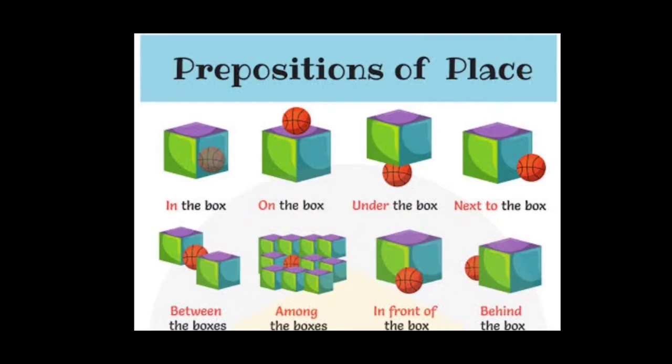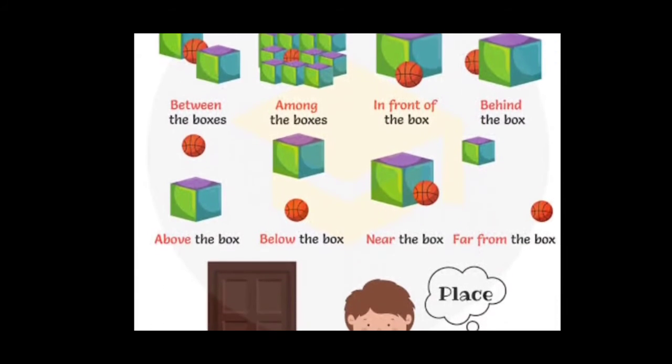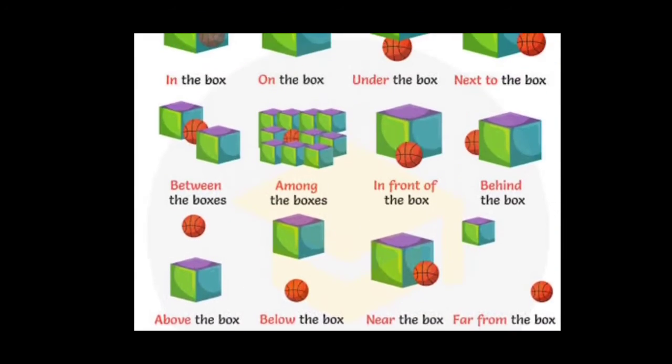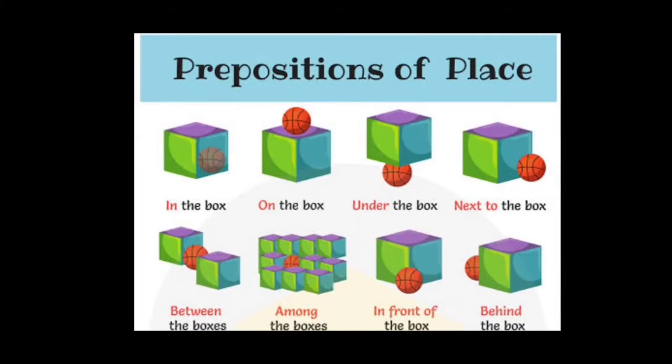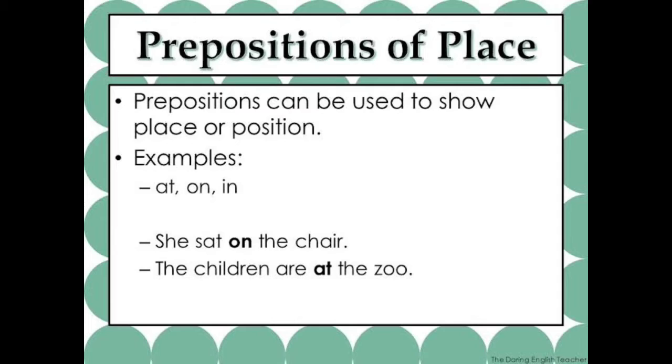Okay. So that's all from the pictorial form. I think now you are clear about the preposition of place, how to use prepositions to pinpoint the place, position and location of the object. Okay, let's move on to the definition of this preposition of place, children. So children, look at the definition here. Prepositions of place. So what is meant by prepositions of place? Look at here. Prepositions that can be used to show place or position, that is location, are known as prepositions of place.